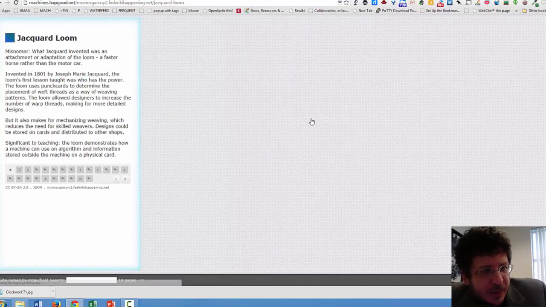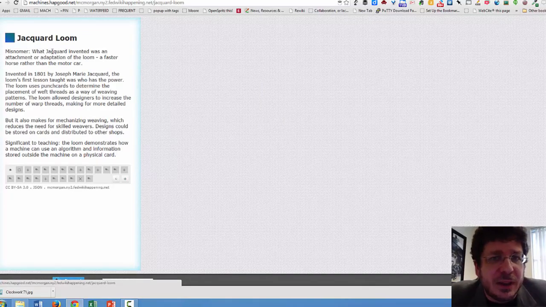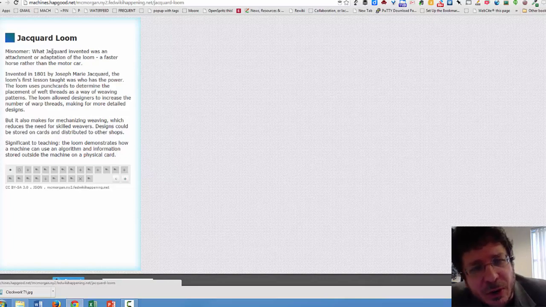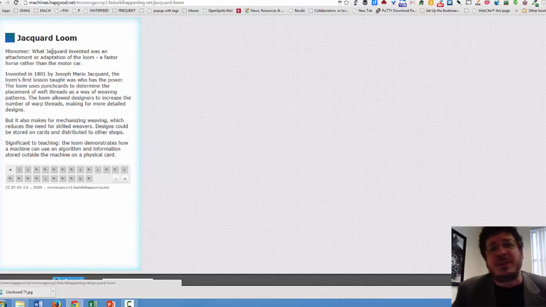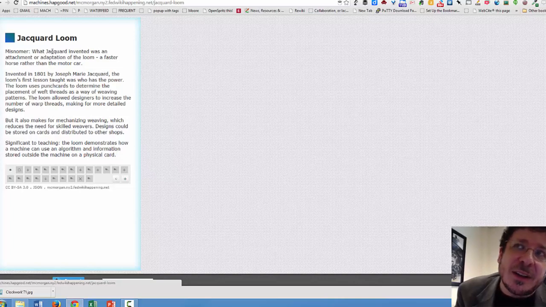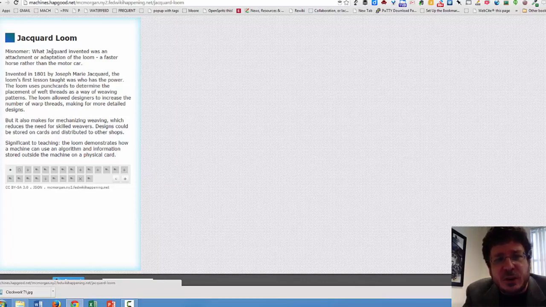I know that this is Mike Morgan. He took on the Jacquard loom, and writes, I think, a really good description here of why this is significant to teaching. For those that don't know, the Jacquard loom was pivotal in the history of computers because it was a programmable machine. What the loom did was it used punch cards.